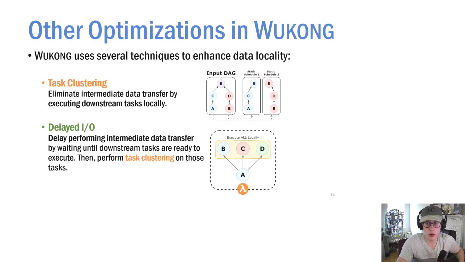WUKONG uses two other important optimizations to further increase data locality and improve performance. The first is called task clustering.